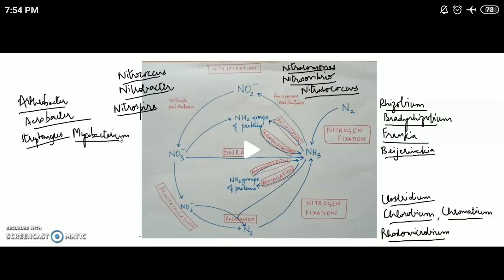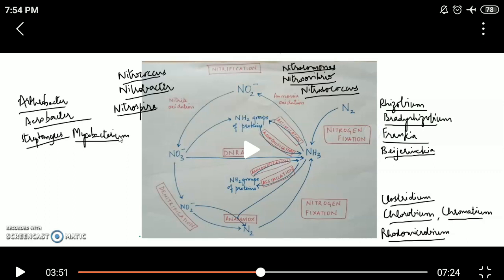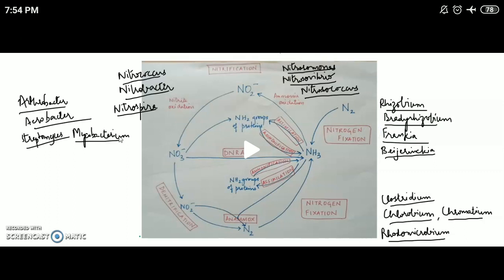We also have nitrate assimilation. Now, nitrate assimilation is also called assimilatory nitrate reduction. It is carried out by the assimilatory nitrate reductase enzyme, and it is mainly carried out by the GS-GOGAT pathway. This again can be carried out by all microorganisms or plants. So plants and microorganisms growing in the soil can incorporate the nitrogen into their own bodies, either by taking it in the form of ammonia or by taking it in the form of nitrate. This process is called assimilation or immobilization.